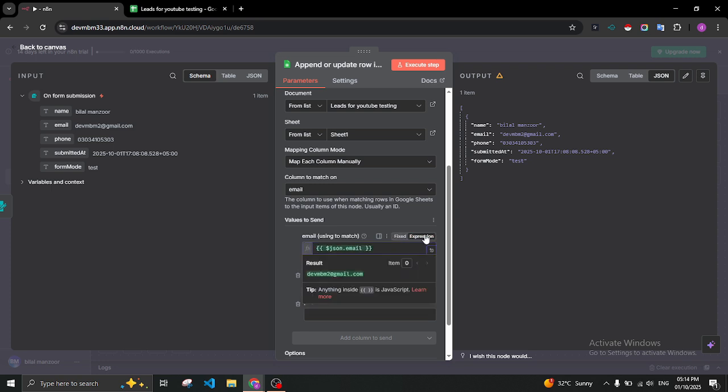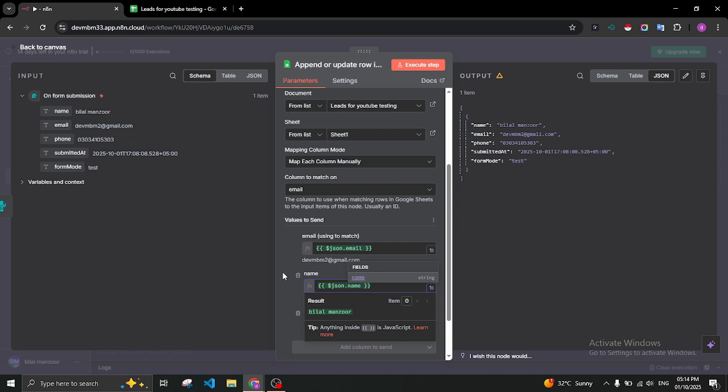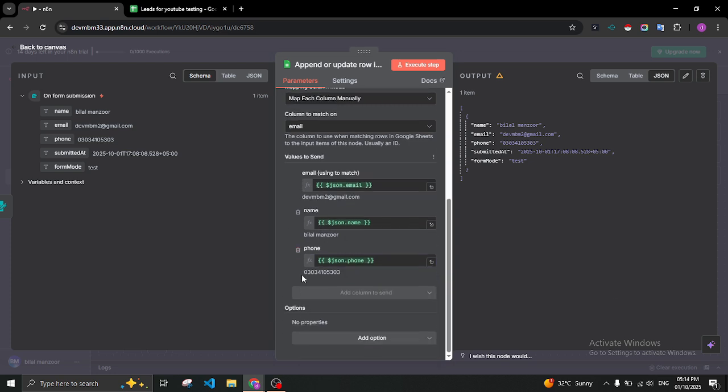It should be here, and here you can see our data is added in the email column, and this will be the result. Okay, next we need to pick the name and add it in the name section, and next we need to add the phone in the phone number section. Okay, in this way our mapping of columns manually is done, and we just click on execute.